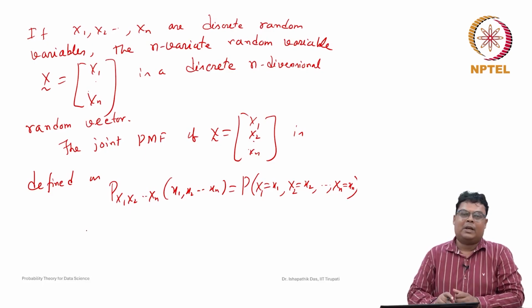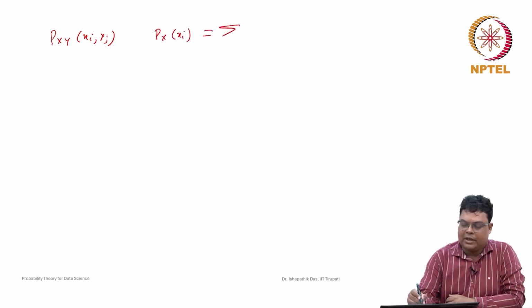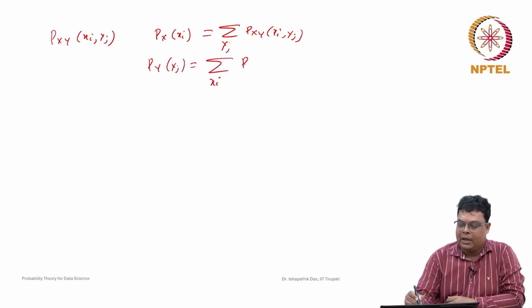Now you may remember how, in bivariate cases, we can find the marginal probability mass function. Suppose the joint probability mass function is known to us. If you want to find the marginal probability of X, then we have to take the sum over the other variable, considering all the possibilities, fixing xi. Similarly, for the marginal probability mass function of yj, you take the sum over the other variable, fixing yj.